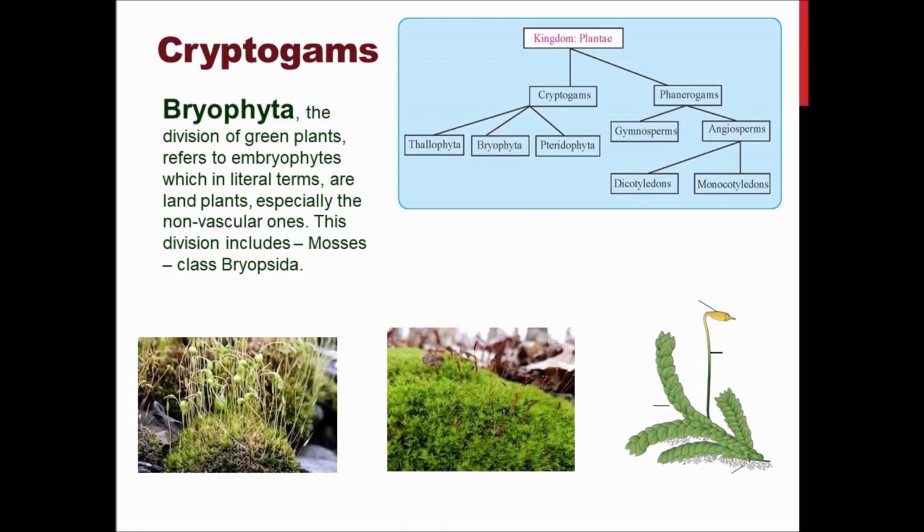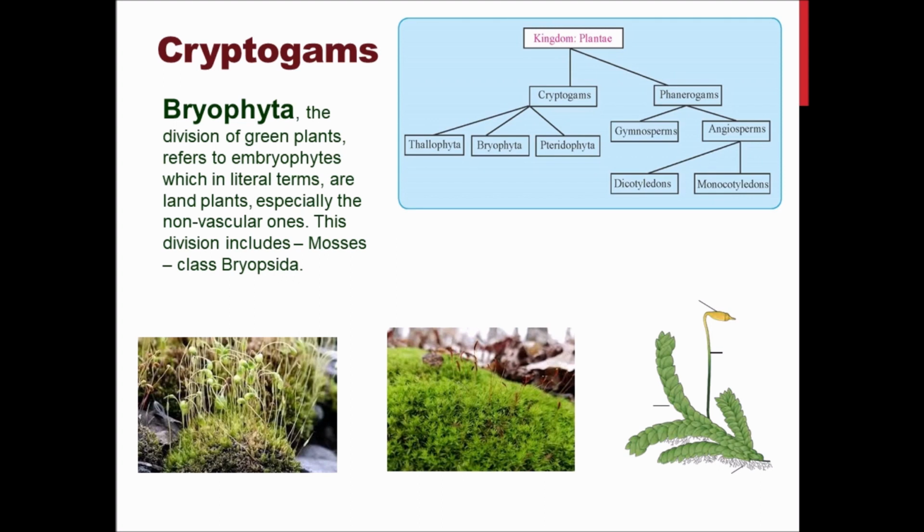Especially in the monsoon or rainy season, you will be able to see a carpet-like gentle thing over there. That is a Bryophyta example. You must have seen it many times, but you may not have recognized it because you were not understanding the classification of plants. Now you may be able to understand it, as we have done this part of the chapter.